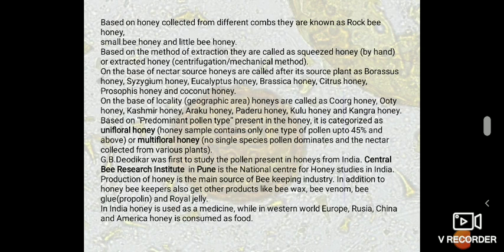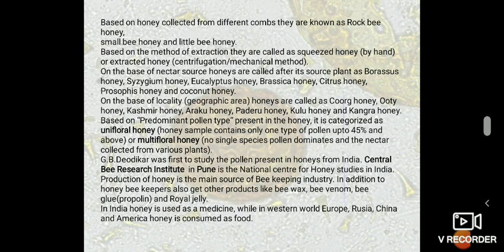Based on the predominant pollen type present in the honey, it is categorized as a unifloral honey sample, which contains only one type of pollen at more than 45% and above, or multifloral honey, where no single species of pollen dominates and the nectar is collected from various plants. G.B. Deodikar was the first to study the pollen present in honey from India. Central Bee Research Institute in Pune is the National Center for Honey Studies in India. Production of honey is the main source of the beekeeping industry.